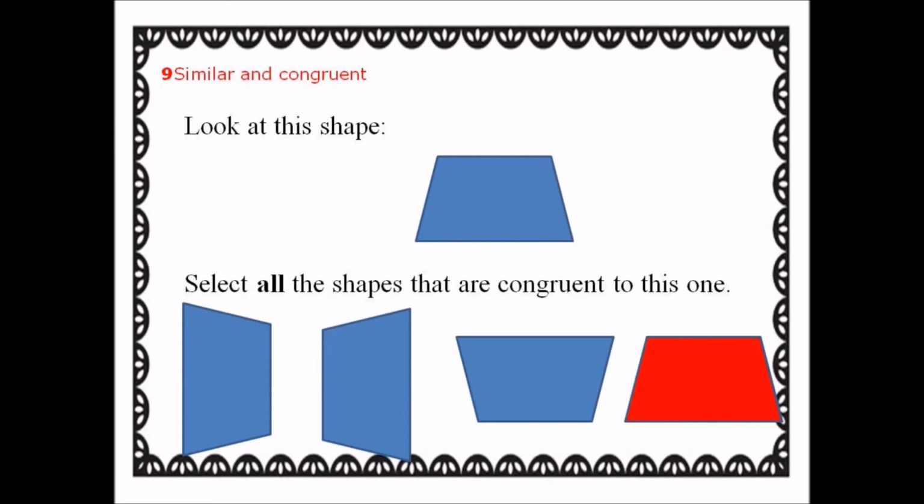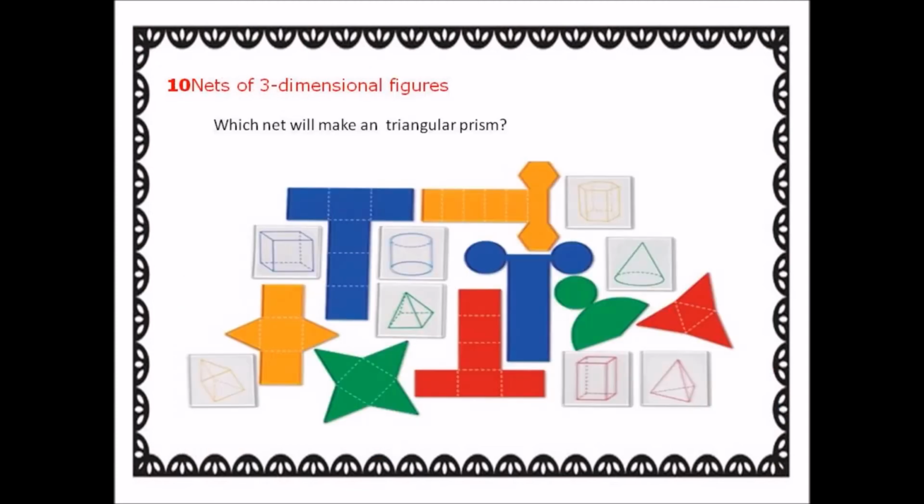Select all the shapes that are congruent to this one. Nets of three-dimensional figures. Which net will make a triangular prism? Here are many nets. A triangular prism can be made by a triangular shaped net, so that is the red triangular net.